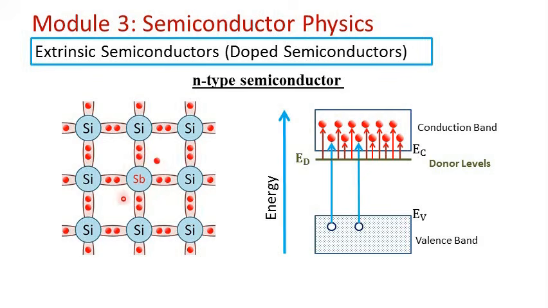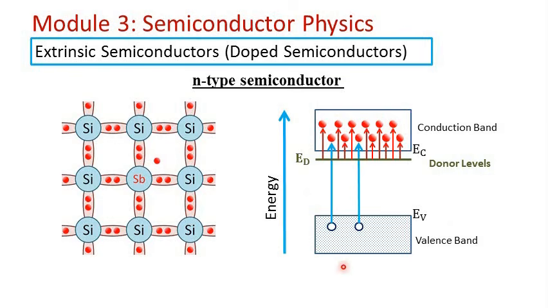4 of them will get involved in the covalent bonds with 4 neighboring semiconductor atoms, and the 5th electron remains free to move. It is a loosely bound electron and therefore it can be made free very easily and will contribute to the conduction. So in an N-type semiconductor, the conduction will be mainly due to this extra 5th electron which is not shared in the covalent bonds.